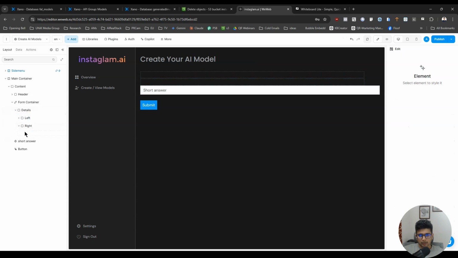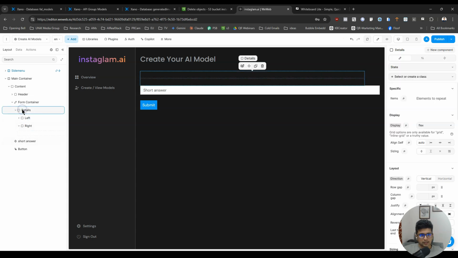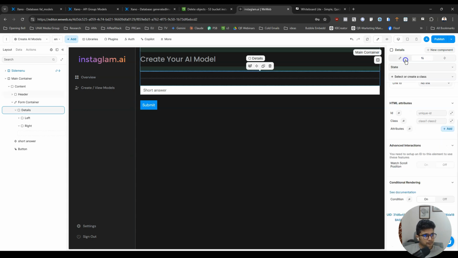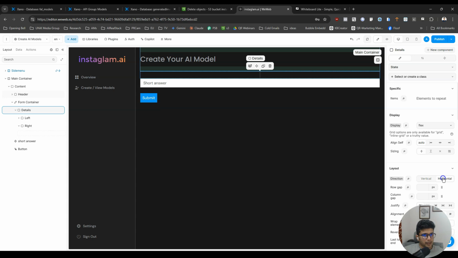So details container, and it would be vertical. These two are here. Now I want to split this details thing into two parts, so details I'm going to make it vertical, so details will be here.